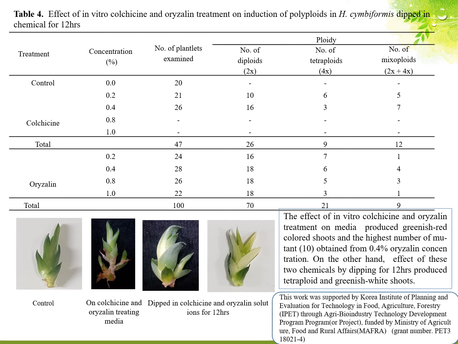Thirty tetraploids and 21 chimeras were obtained from dipping in both colchicine and oryzalin for 12 hours of treatment. The most efficient condition for inducing tetraploids seemed to be the treatment with oryzalin rather than colchicine.